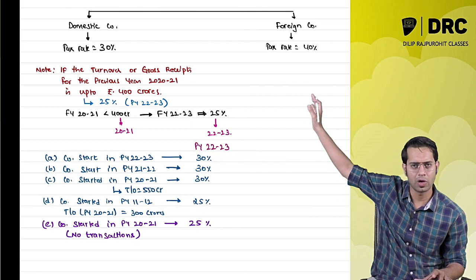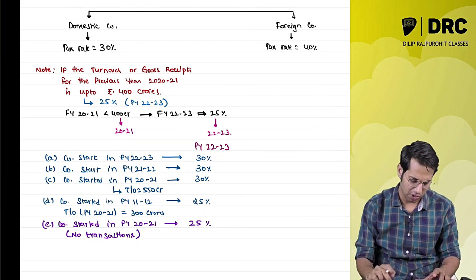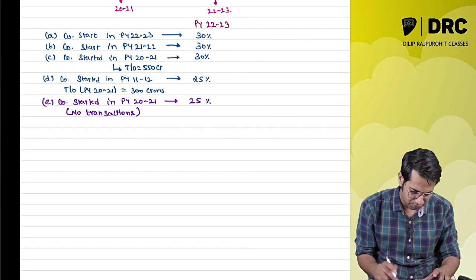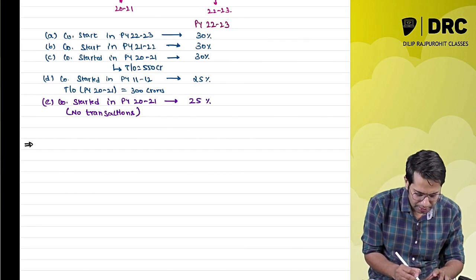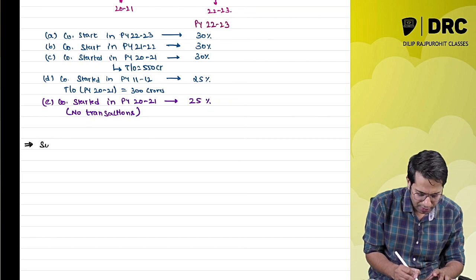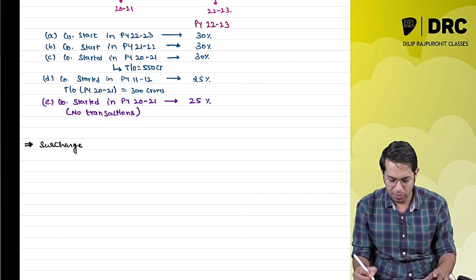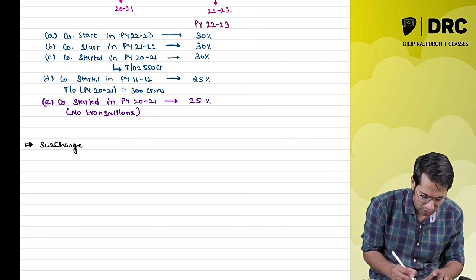There is no such relief to a foreign company. A foreign company has to pay a flat tax rate of 40%. Now, apart from this, the domestic and foreign companies also have to pay something called surcharge.